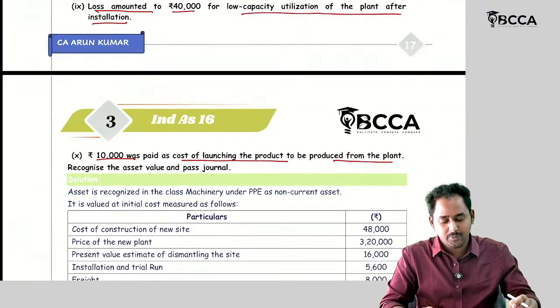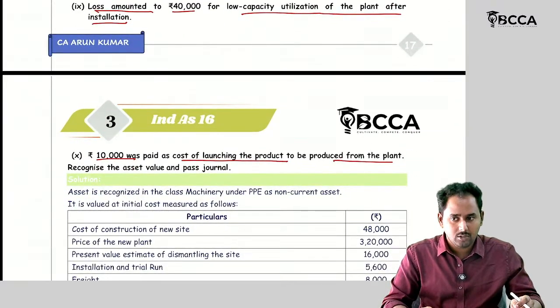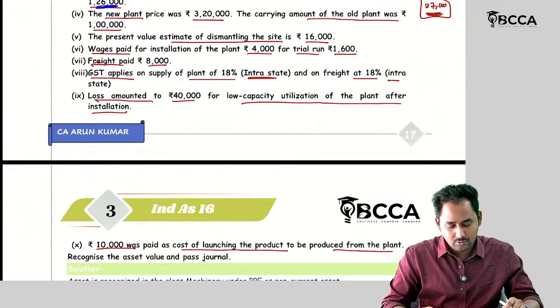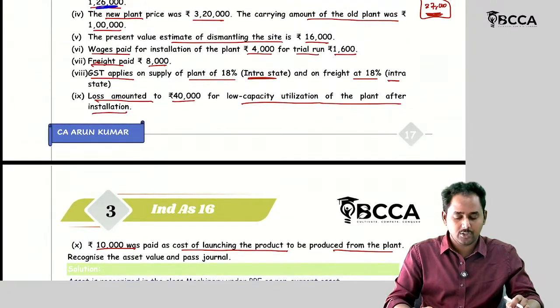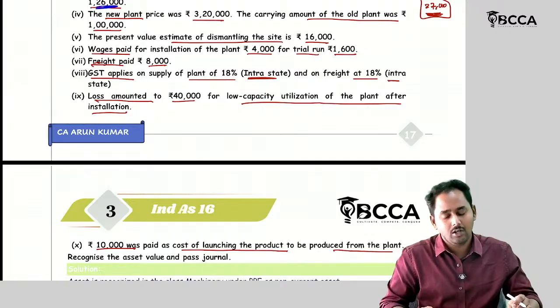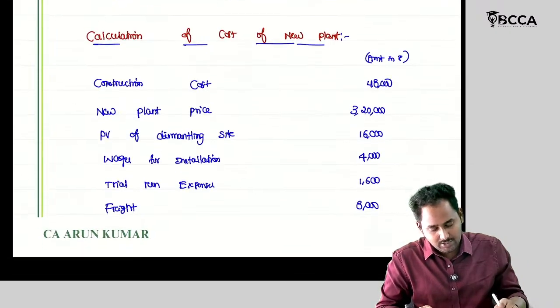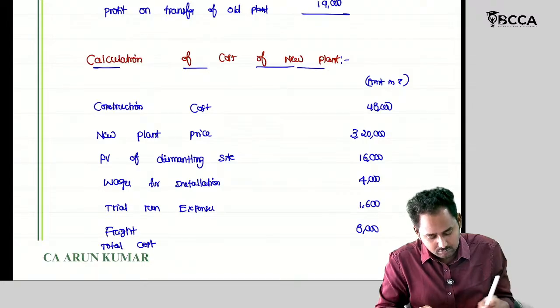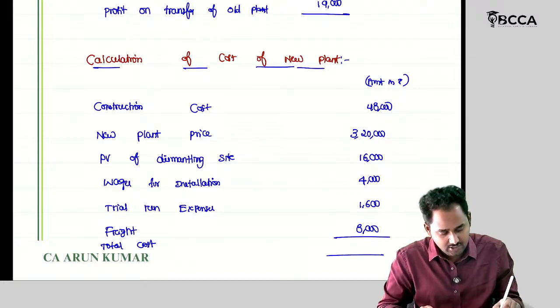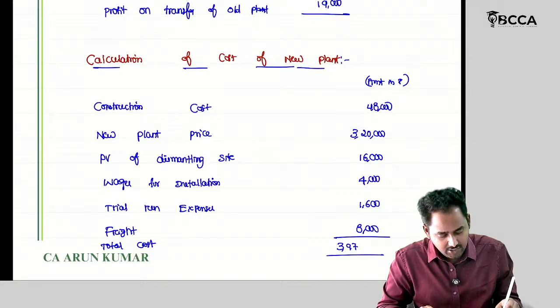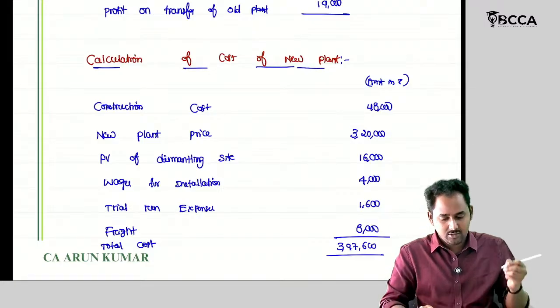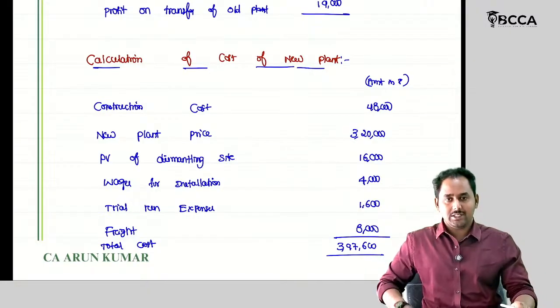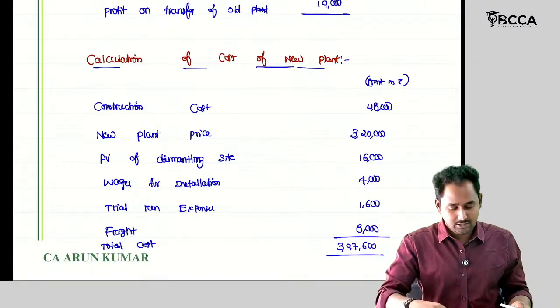Then 10,000 was paid as a cost of launching the new product. This amount is not incurred because of this machinery. It is incurred for launching a new product, so this amount should not be included in the cost of the asset. So let's see what is the total cost. 3 lakh 97,600. So I should record my new asset at 3 lakh 97,600.